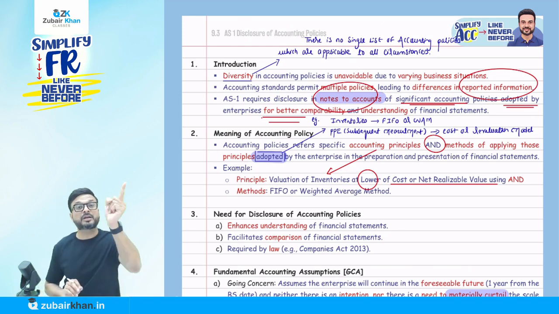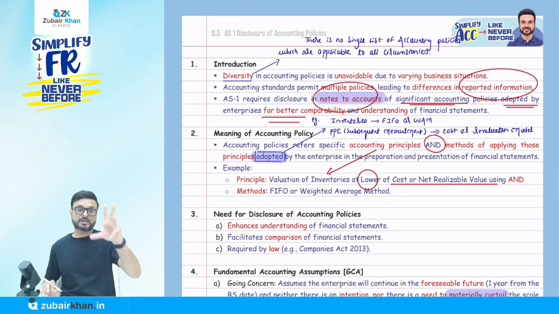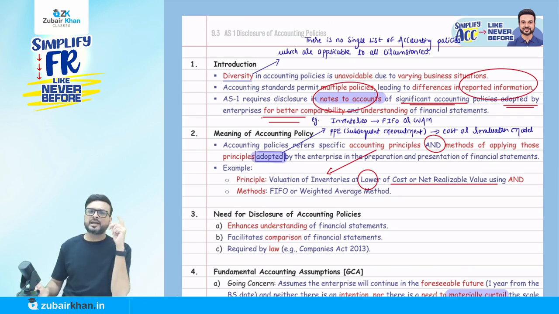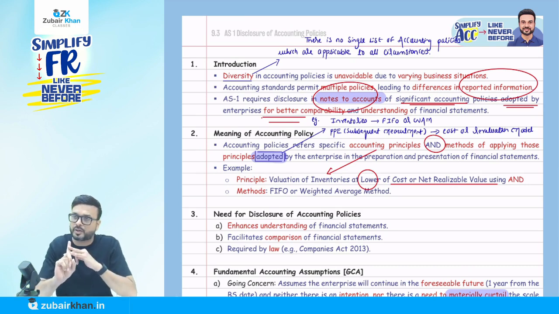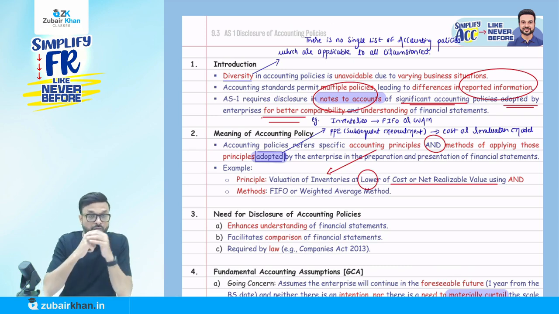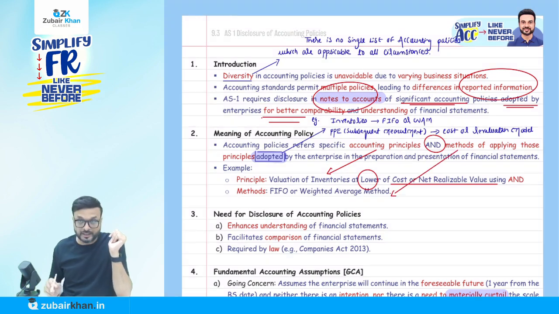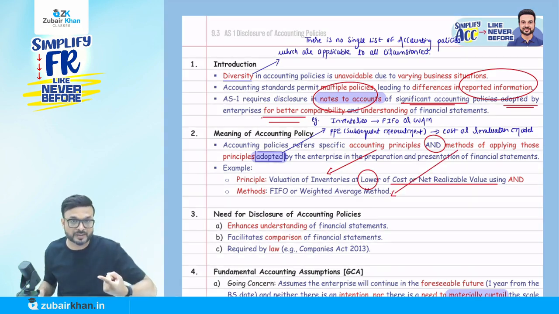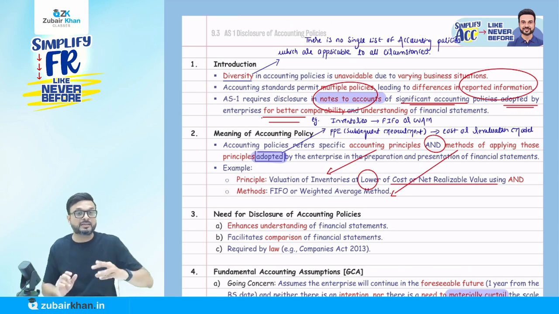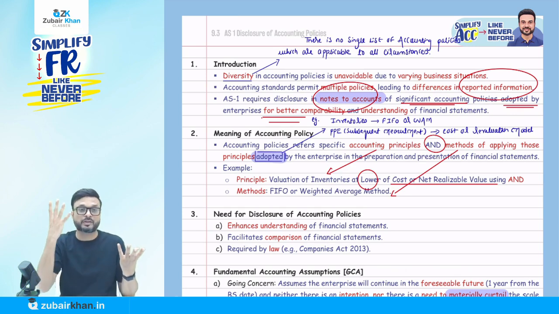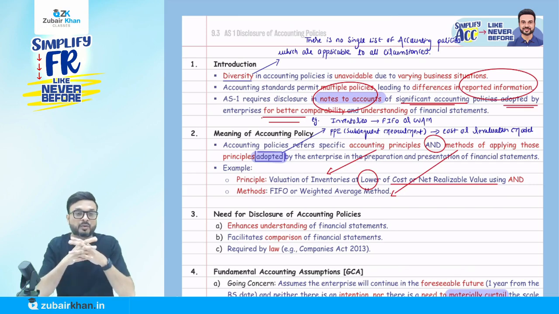And methods of applying those principles. What are methods of applying those principles? Okay, AS 2 tells me that we should do the valuation of inventory at cost or NRV, whichever is lower. But how to do the valuation of cost? They say don't worry, you can follow FIFO method or you can follow weighted average method. So they also tell us the methods of applying those principles. So what is accounting policy? These are specific accounting principles, and they tell us the methods of applying those principles as well. Okay, so we call them accounting policy.